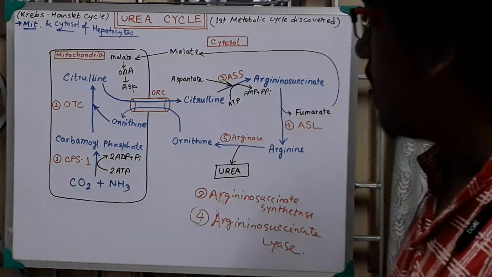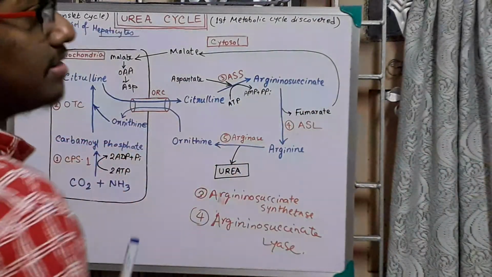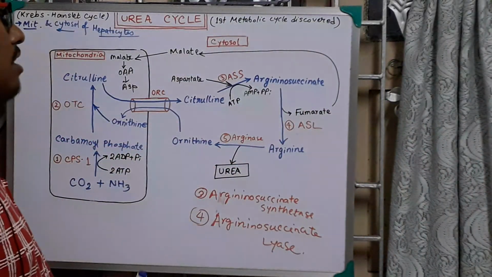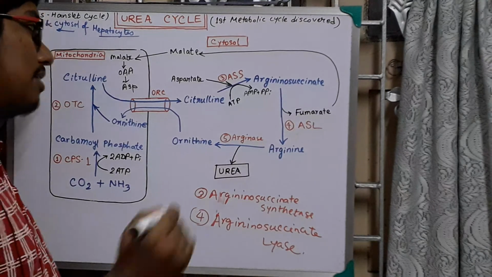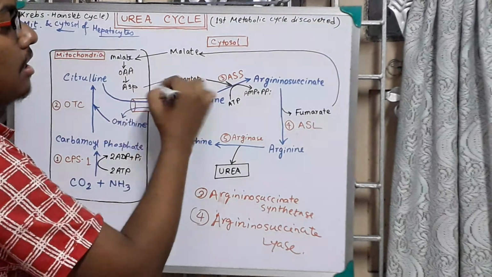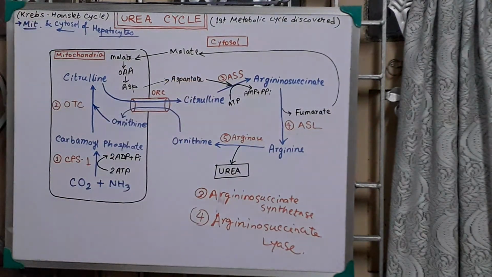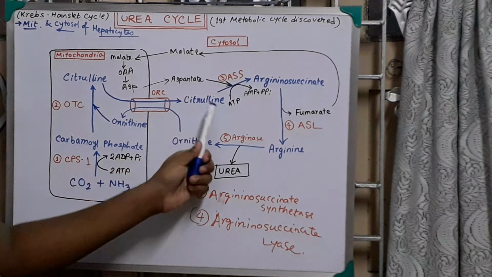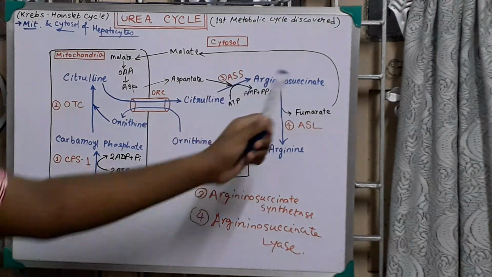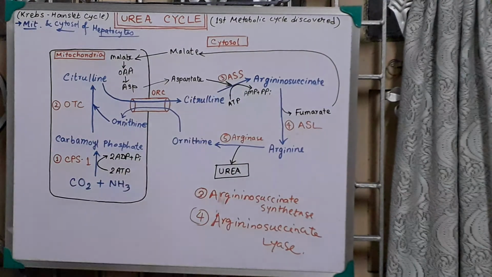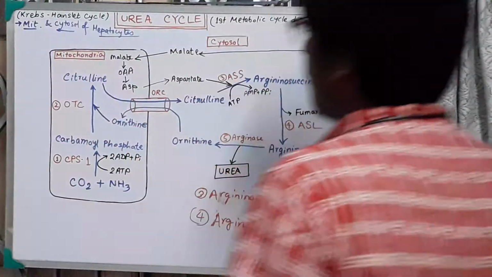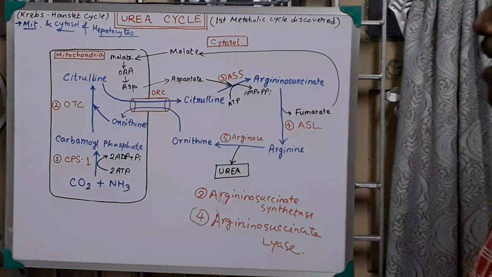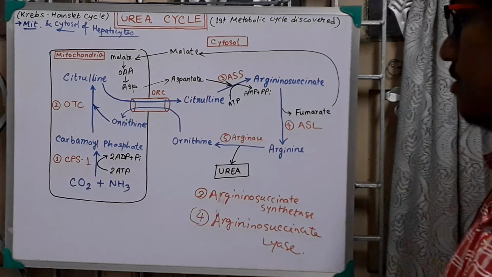Oxaloacetate can be converted into aspartate. This aspartate has a transporter in the mitochondrial membrane, that's why the aspartate can again come back to the cytosol, and this aspartate joins with the citrulline to form the argininosuccinate by the enzyme argininosuccinate synthetase. So this is our urea cycle.